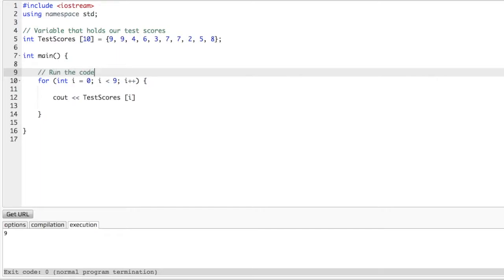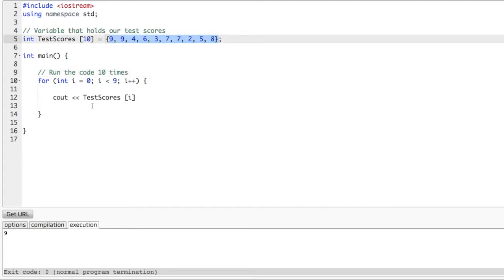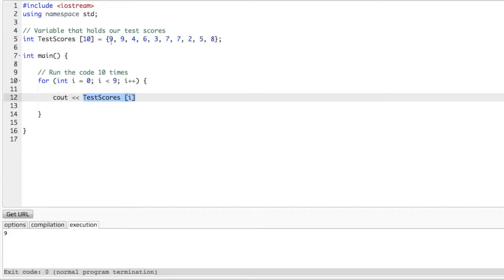Run the code 10 times because we have an array of 10 items. Okay? And what is it going to do? It's going to output every single item in our array.